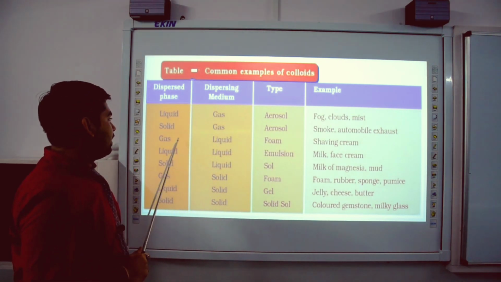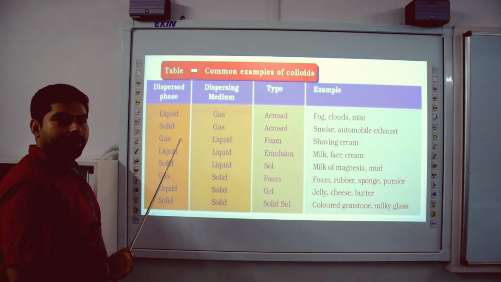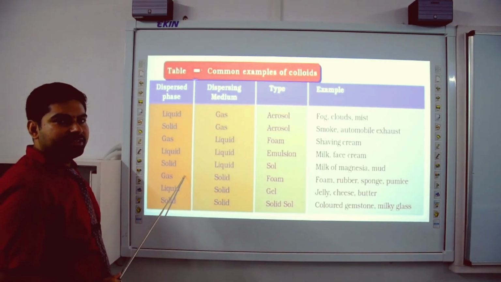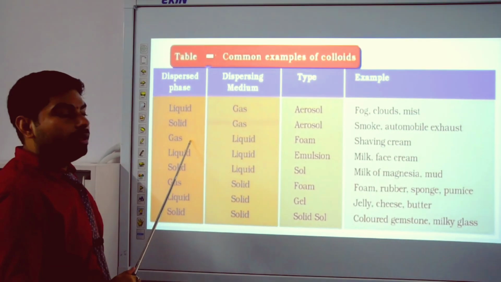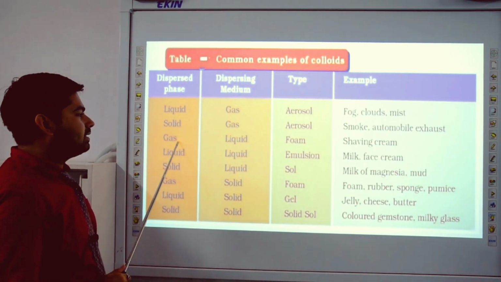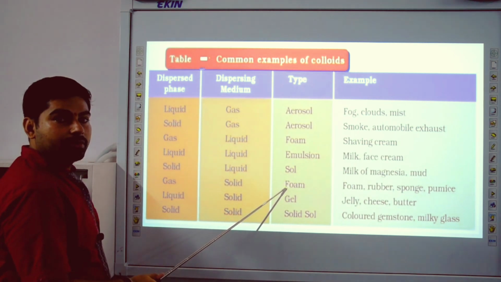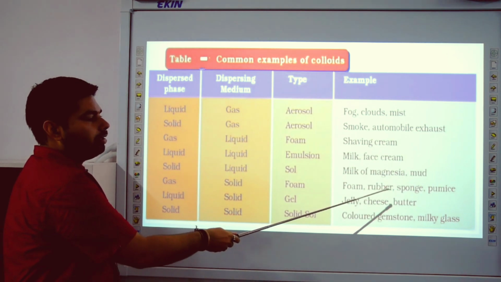If you take dispersed phase as a gaseous form, like this here and like this here, this is also dispersed phase gas. This is gas. This is gas. So that's why if the dispersed phase is gas, then this colloid is known as foam. Like example, shaving cream and rubber sponge.